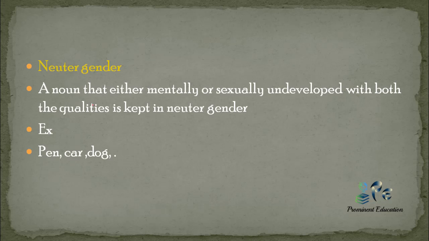Now the fourth classification is neuter gender. What is neuter gender? A noun that is either mentally or sexually undeveloped, without both the qualities, is kept in neuter gender. It means a noun that cannot be categorized into male or female is a neuter gender. Like we say pen, car. Pen and car are non-living things. They come under the category of neuter gender. Dog. All animals also come under the category of neuter gender.